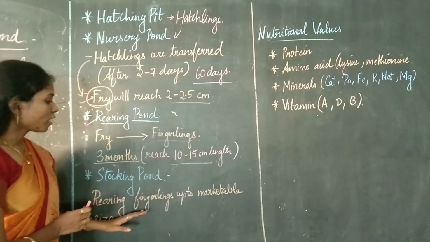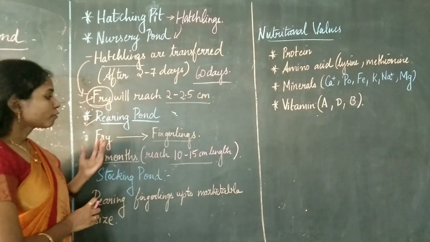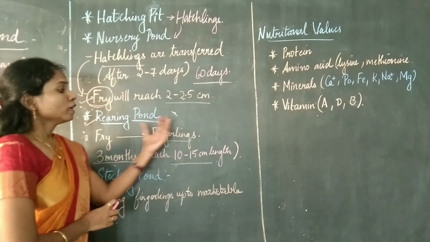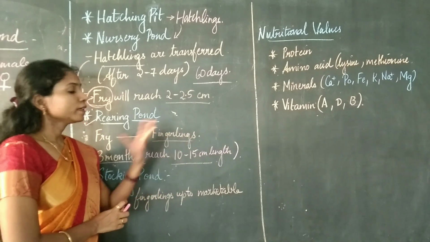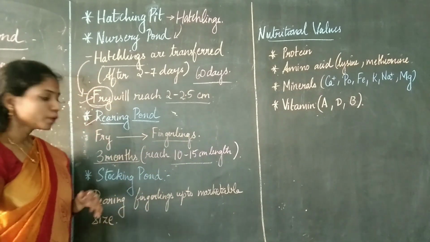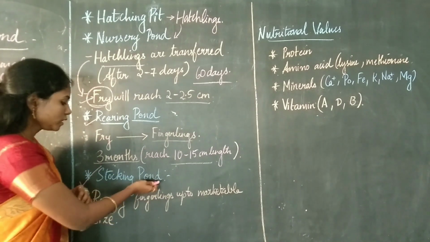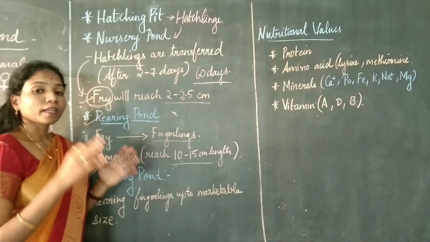Okay. Then next, after the fingerlings are formed. So I hope you know what fingerlings are. From the fry, which was 2.5 centimeters in length, it will develop into fingerlings, which are then taken to the next pond, which is known as the stocking pond. So in the stocking pond, the fingerlings will be reared to a marketable size.